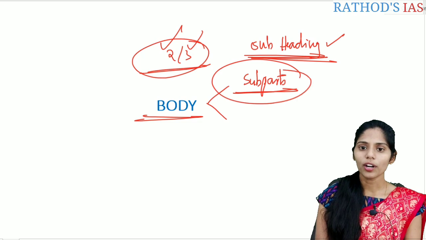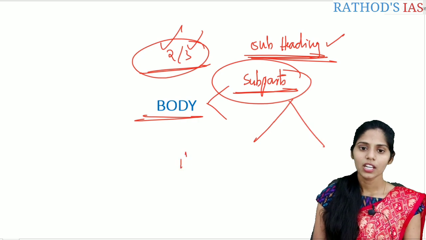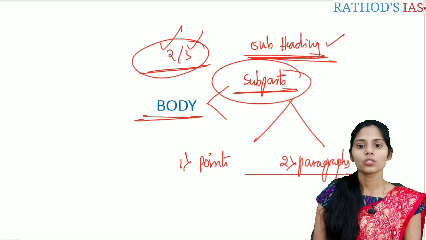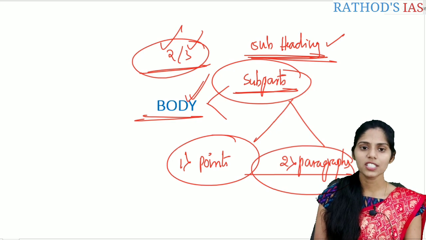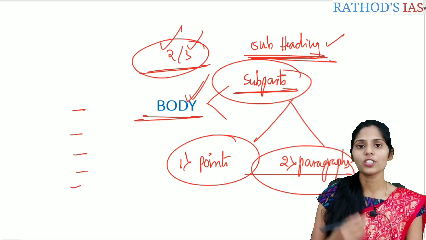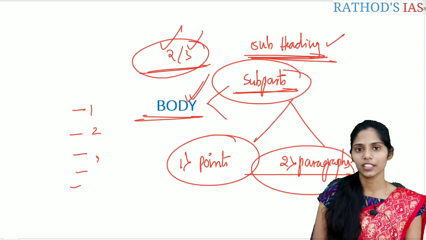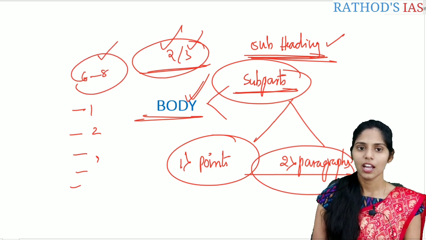And in the body we have the subparts, and to write these subparts there are two important ways. First, you can go through points, and the next one is paragraphs. In these two methods you can write the body of the question, and going for points is very easy and very simple. Whenever there are many points, you can write 1, 2, 3 like this, correct? If there are more than 6 to 8 points, you can write in the numbering manner, but if there are 4 to 5 points, you can go with the arrow mark.